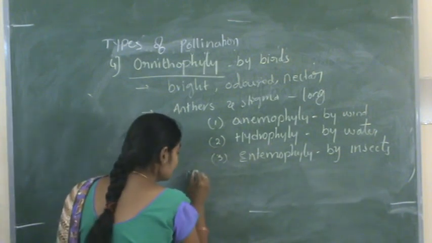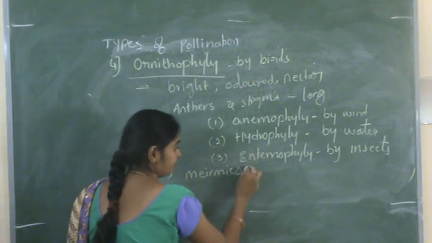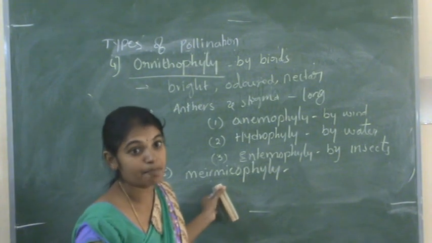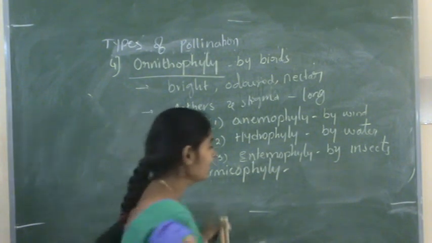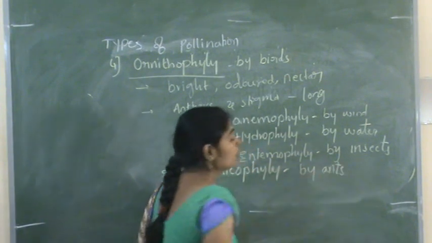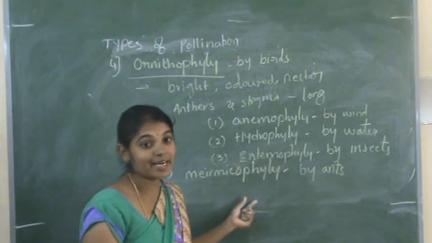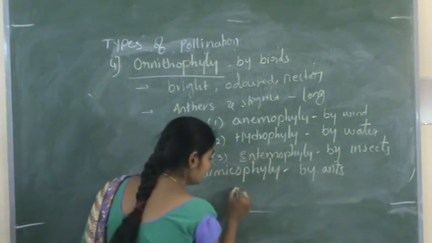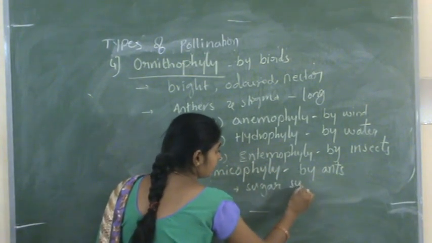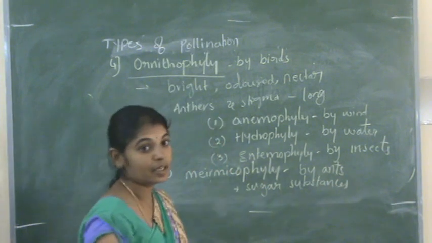It is myrmecophily. Myrmecophily is the pollination occurred by ants. So here the pollen grains have sugar substances, which attract the ants.